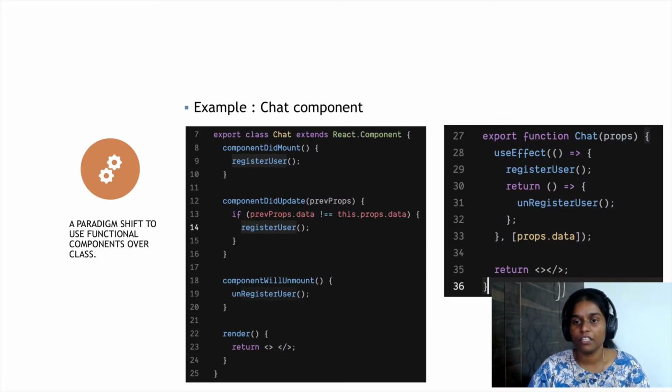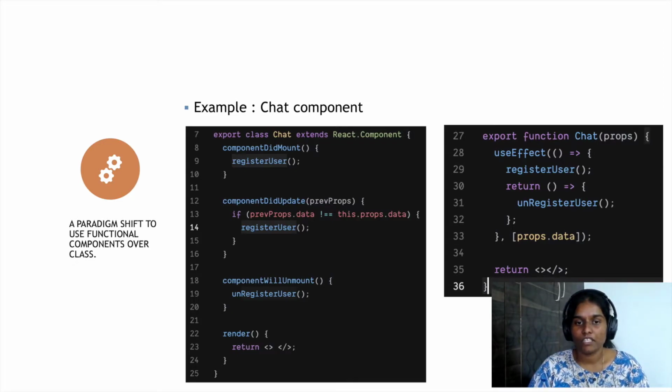This is how it is in simple terms, and the first immediate observation is that there is almost a 50% reduction in the number of lines of code. This is one of the prime reasons for moving to functional components, because it consolidates the logic, or the things we are doing across different lifecycles, which are usually duplicate work, into one place.